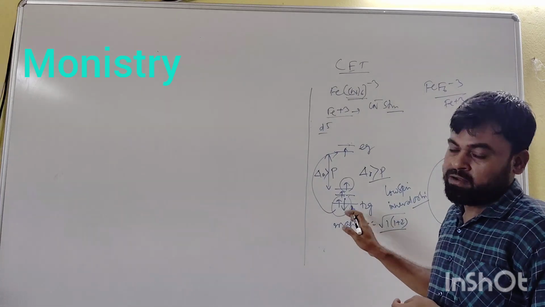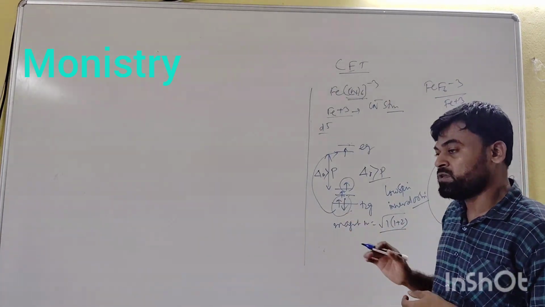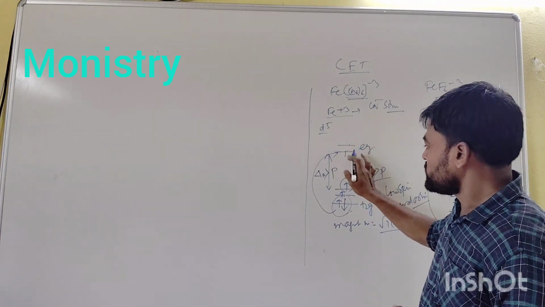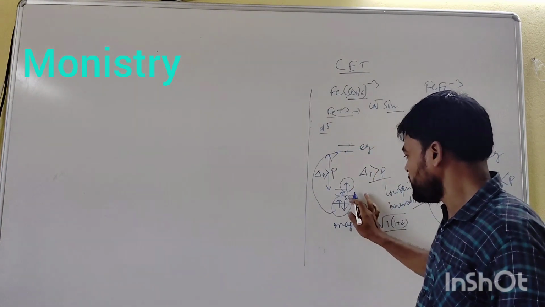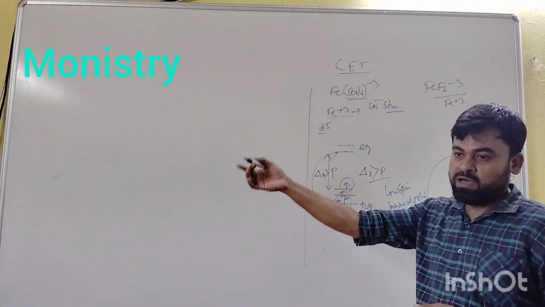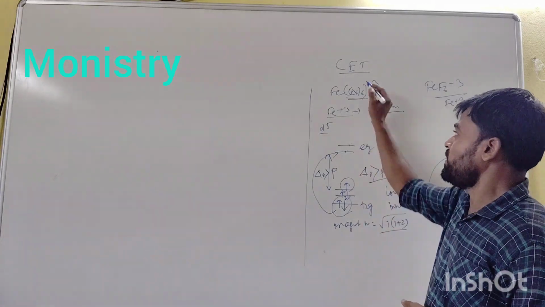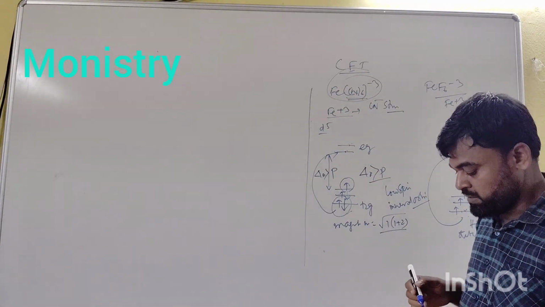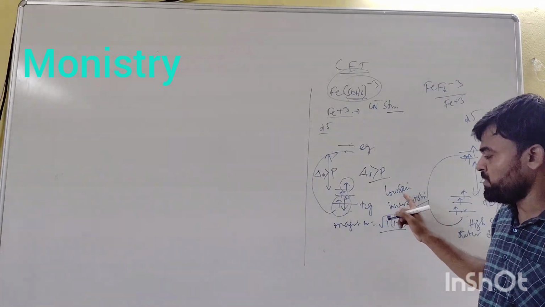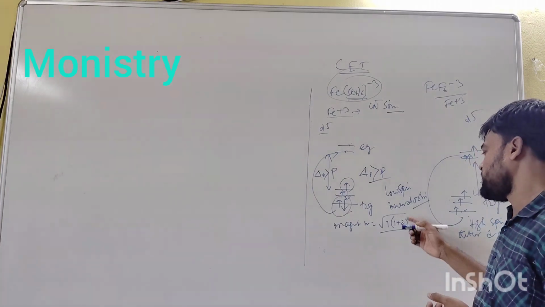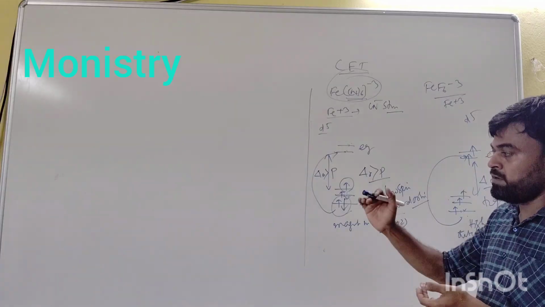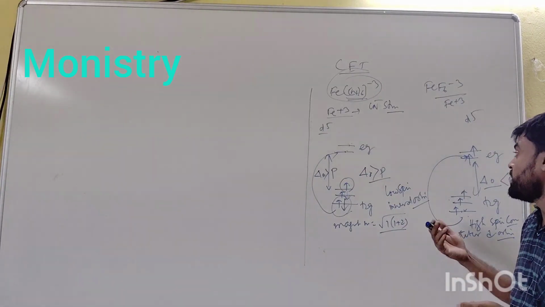So there is a better tendency for the 4th electron, in the case of a strong field ligand, to go to t2g and not to eg. So the 5th electron also goes here, that is, the number of unpaired electrons is also 1. In the case of CFT for the same complex [Fe(CN)6]3-, the number of unpaired electrons is 1. Here it is a low spin complex, that is, the number of unpaired electrons is minimum, and it is an inert complex. In the case of valence bond theory, you see that its hybridization is d2sp3.